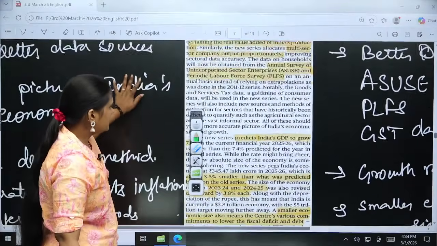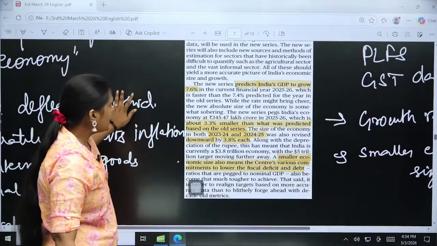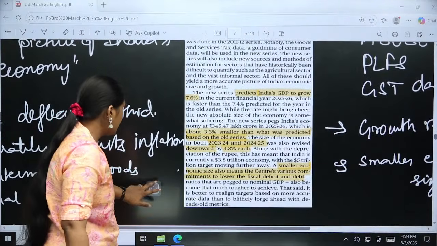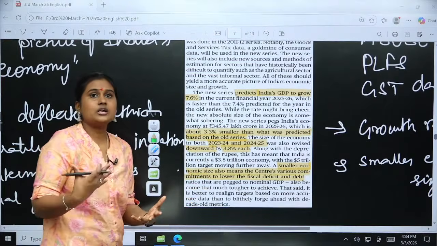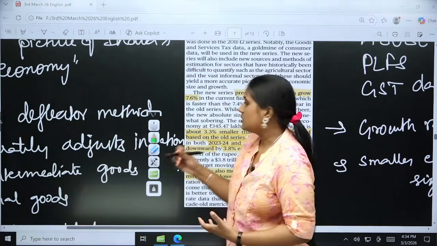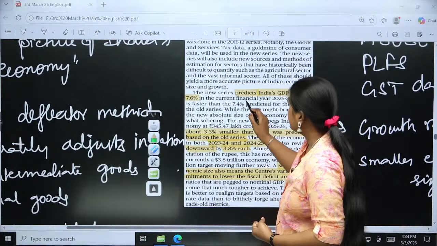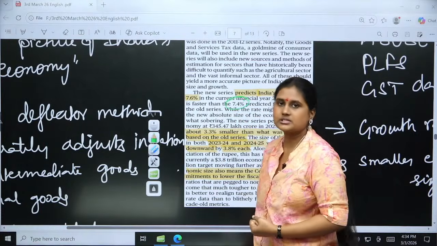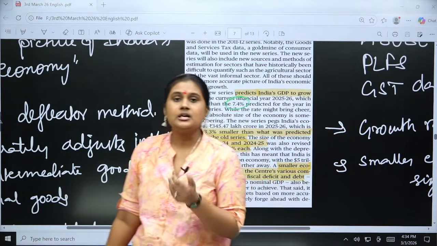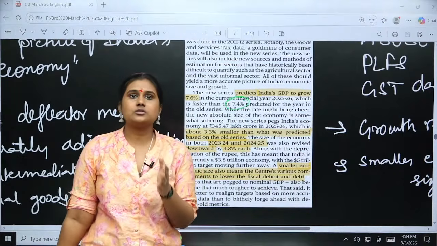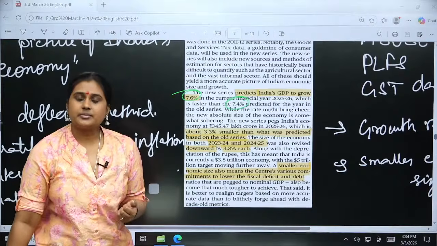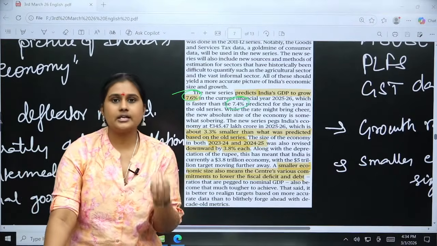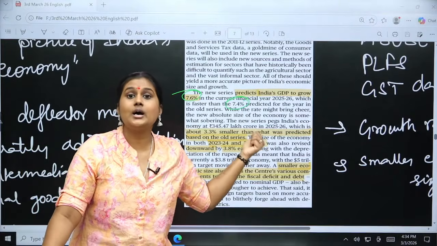is because of the issue when it was older data as a base year, right. With 2011-12 as a base year, we got wrong inferences. We got 7.4% as the predicted growth, but in real terms the growth is about 7.6%. So the GDP actually has a steady growth, but we were not able to understand it.